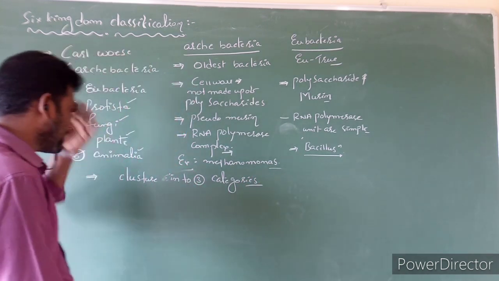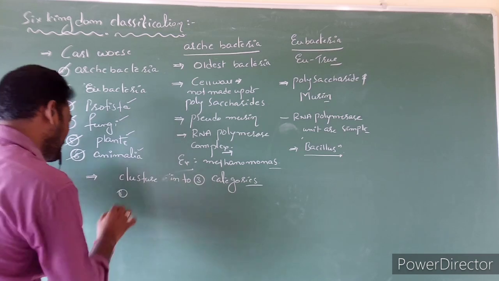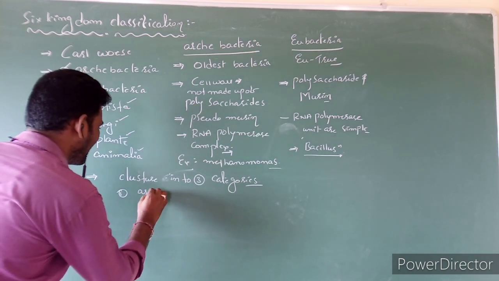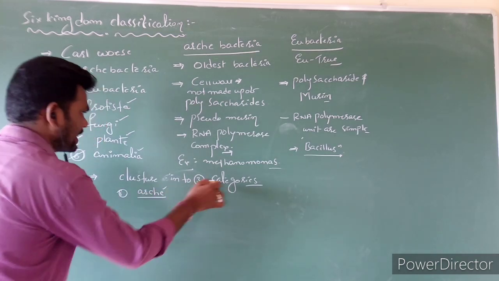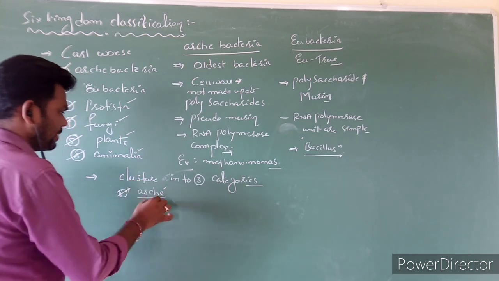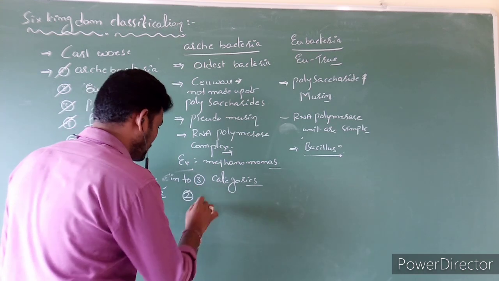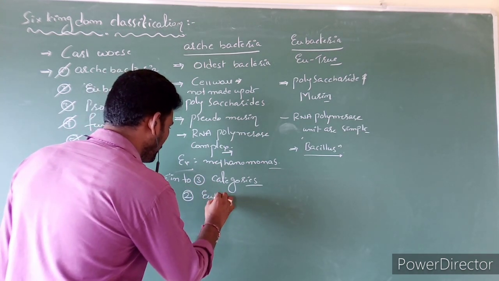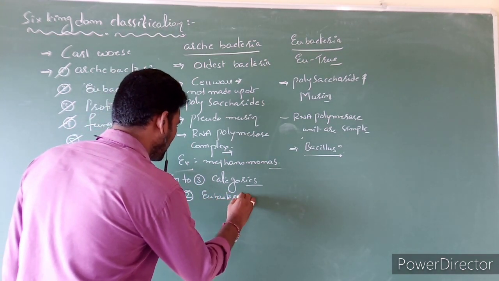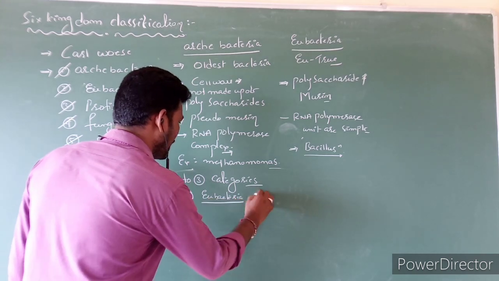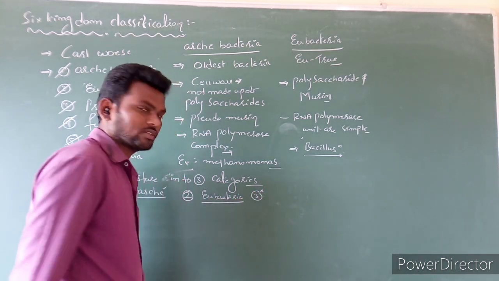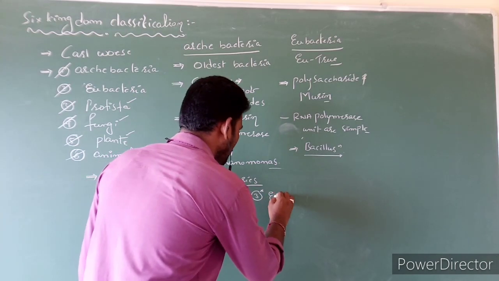These three categories are nothing but domains. The first domain is Archaea. The second domain is Eubacteria, nothing but Bacteria, you can also write. And the third one, here we have to focus on, is Eukarya.